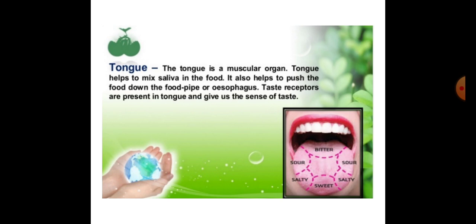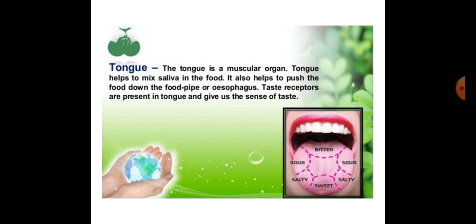The main function done by the tongue is tasting. We like to taste all the food items, and this tasting capability is done by the tongue. The tongue has taste buds, which can detect the different tastes of whatever we eat.